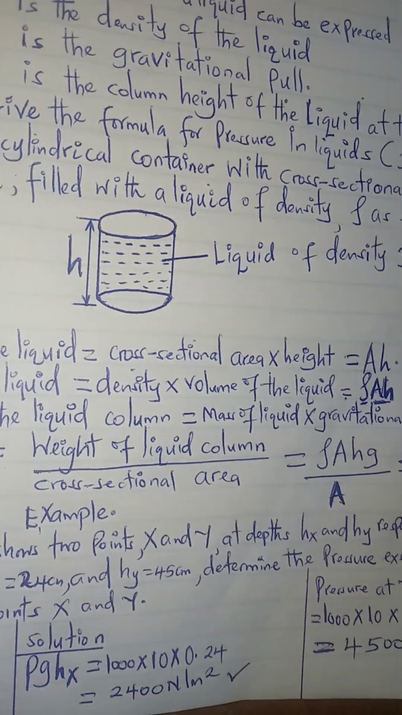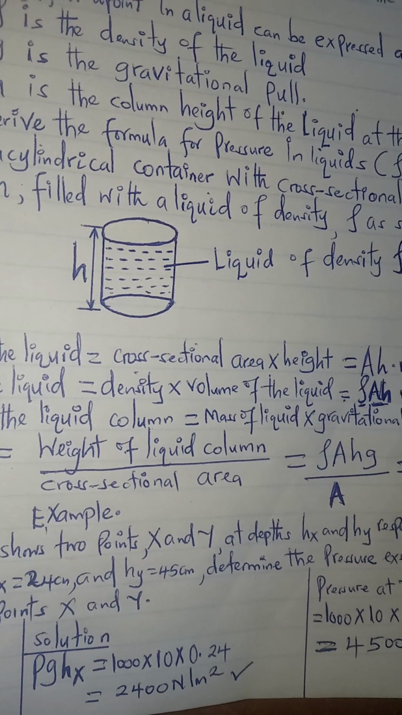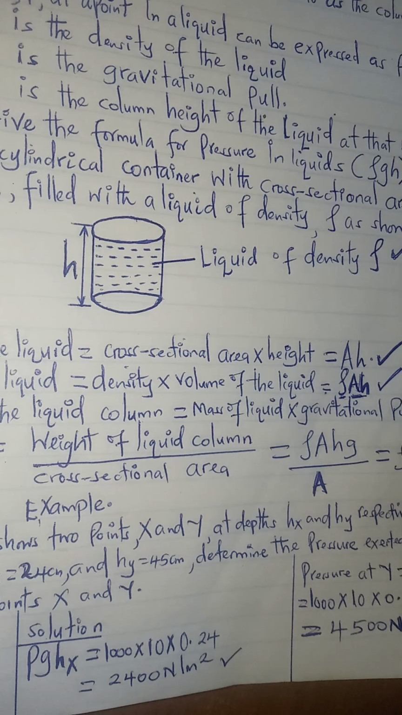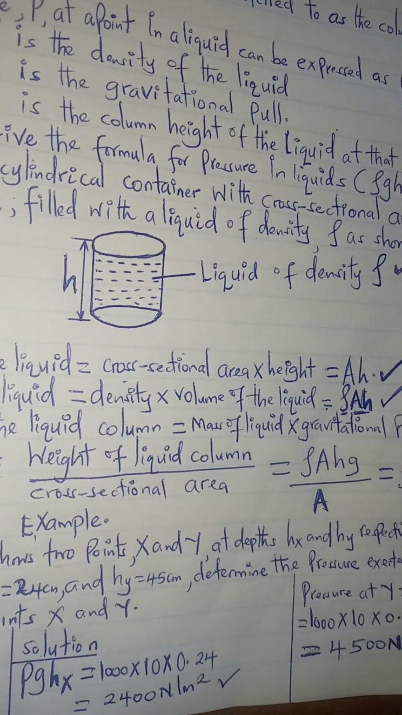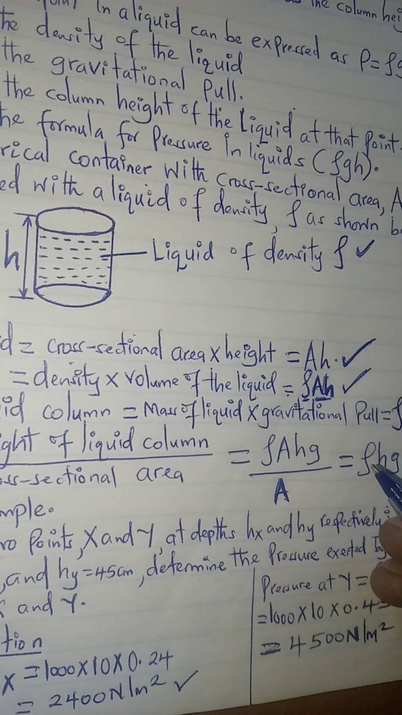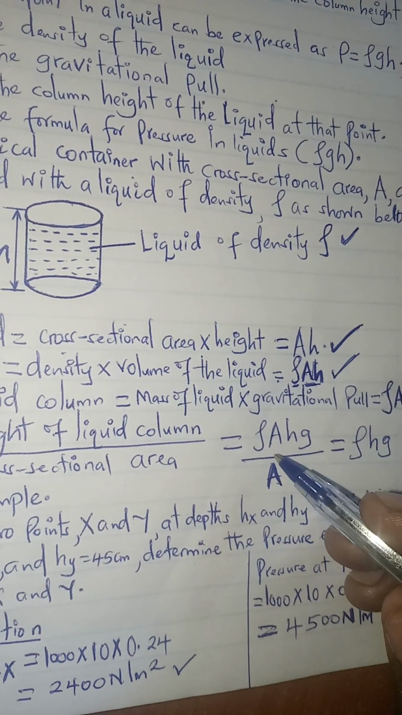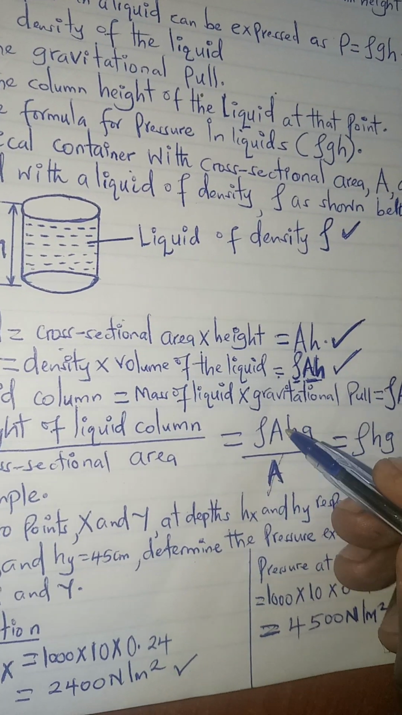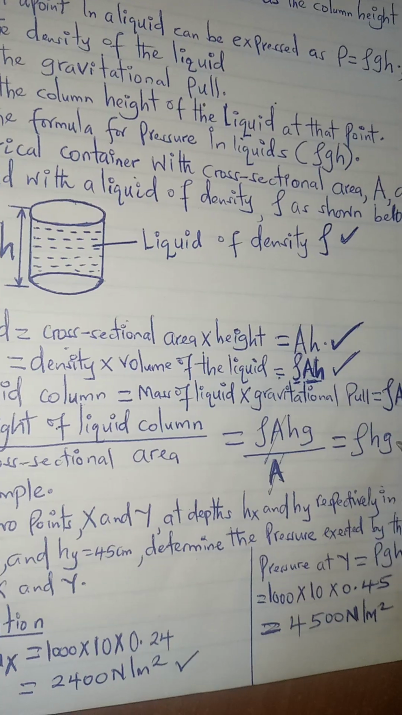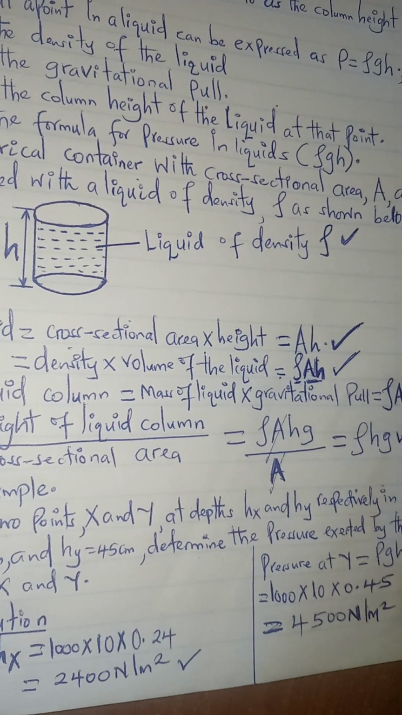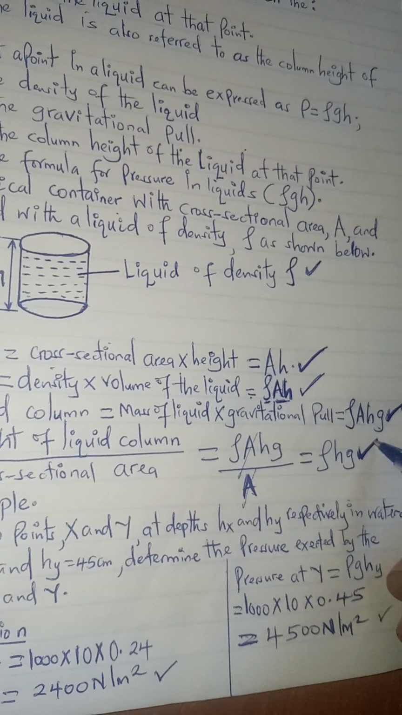All those dimensions we have rho Ahg, that is the mass or the weight of the liquid, then divided by the cross-sectional area, which in this case will be A. The area on the upper side will cancel, so A and A will just go. We remain with rho gh. So that is how the formula is being arrived at. That is how the formula is being derived.